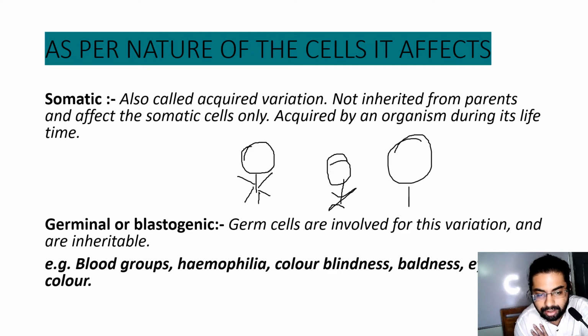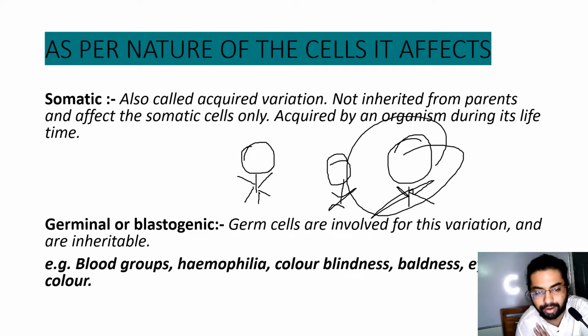Somatic variation is like this child who has worked out with his muscles, gone to the gym, and developed his muscular cells. It is acquired from the environment, not from the parent. So variation is seen between these two children of the same parent.